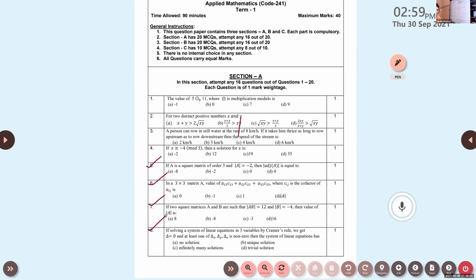5, 6, 7, 8. Then 26, 27. Next is 26, 27. Then the case study questions, 46, 47, 48, 49, 50.